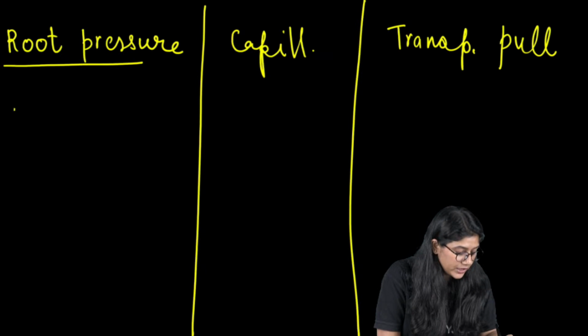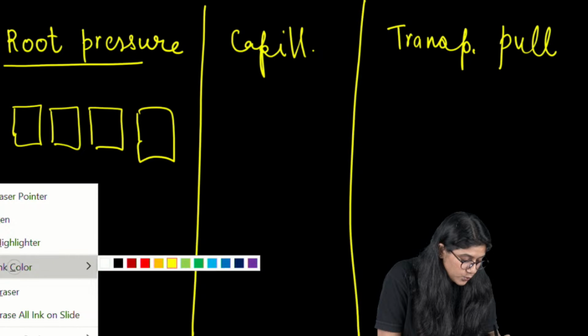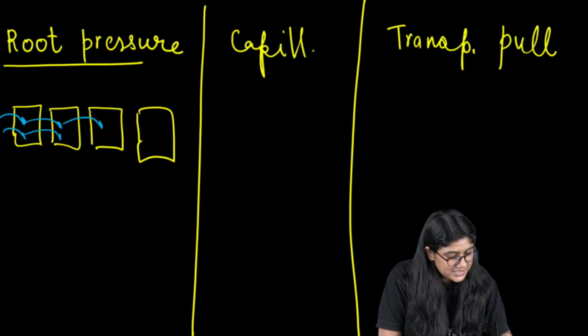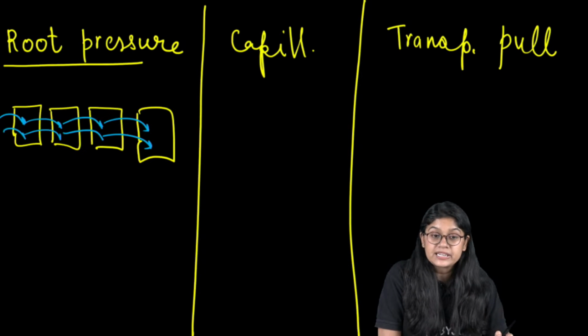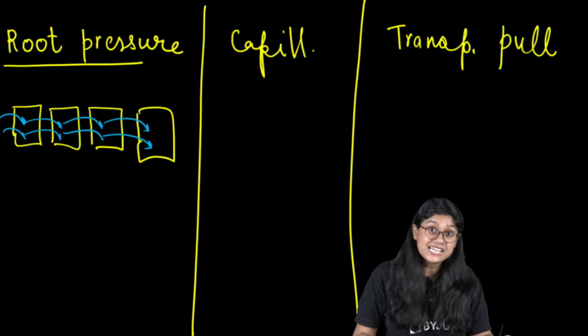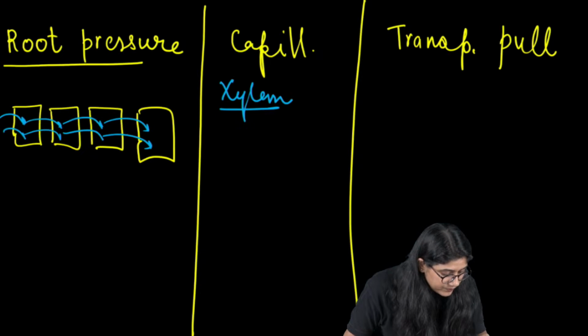Okay, so we know that roots will exert the pressure. But how will the water molecule move from one cell to another, creating a root pressure? After the cells, they'll enter into the xylem, which